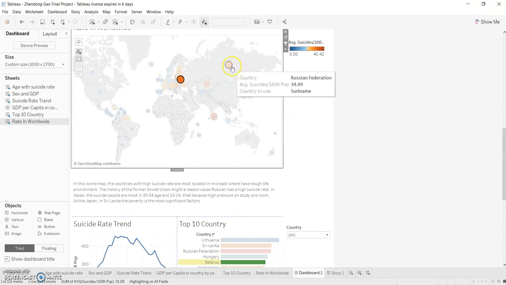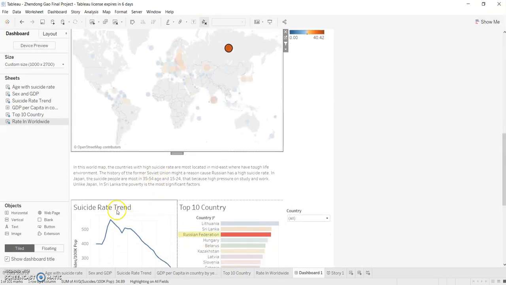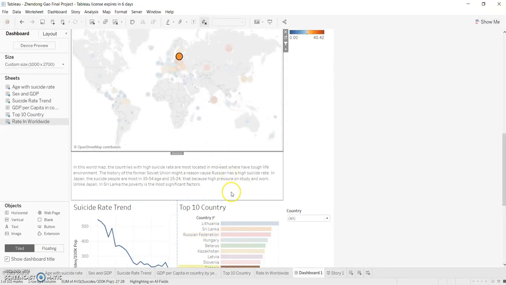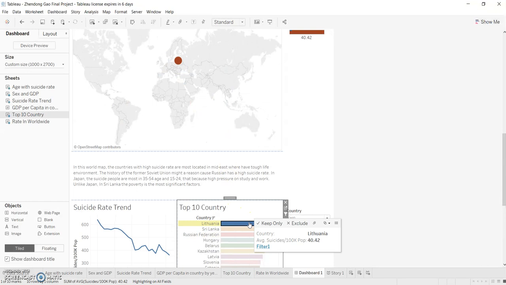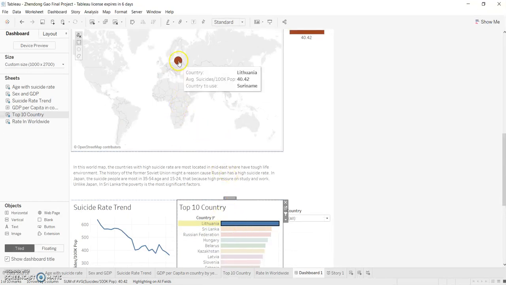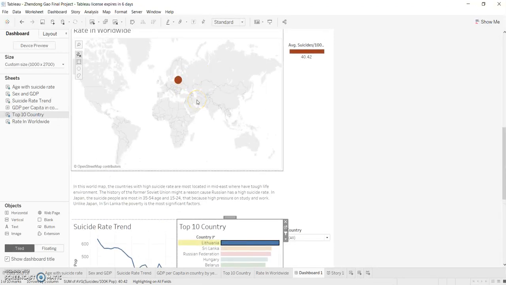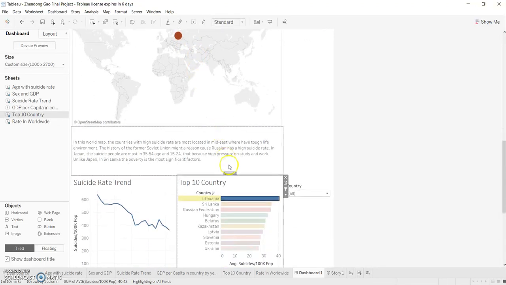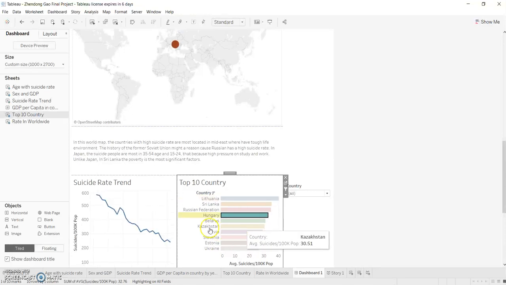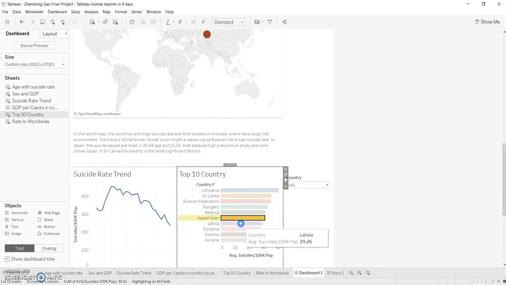You can click another one, and the suicide rate changes to the country you select. If you click on a top 10 country, it shows where the country is on the worldwide map, and the trend will also change.